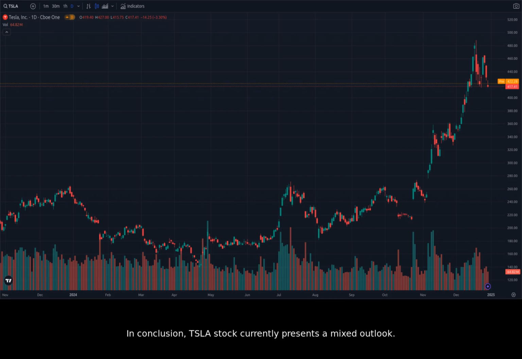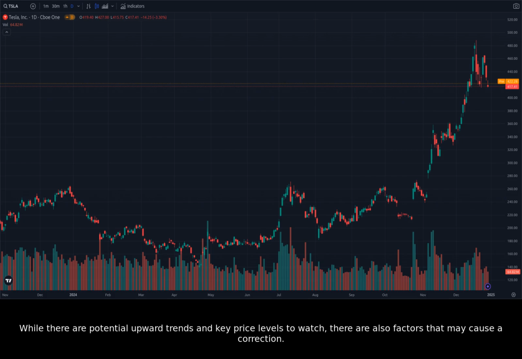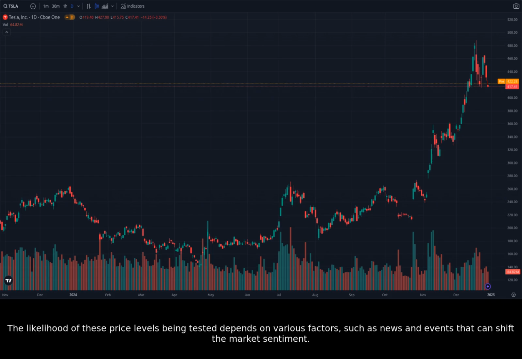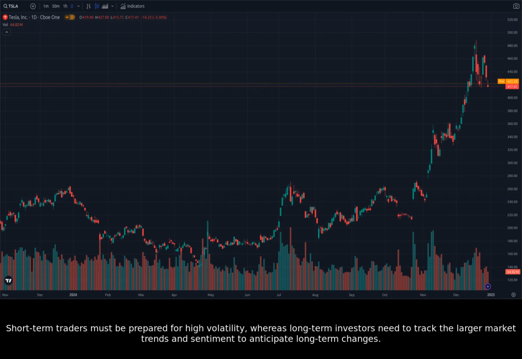In conclusion, Tesla stock currently presents a mixed outlook. While there are potential upward trends and key price levels to watch, there are also factors that may cause a correction. The $410 to $415 range presents a possible support zone, while resistance might be encountered at $440 to $450. The likelihood of these price levels being tested depends on various factors, such as news and events that can shift the market sentiment. Short-term traders must be prepared for high volatility, whereas long-term investors need to track the larger market trends and sentiment to anticipate long-term changes.